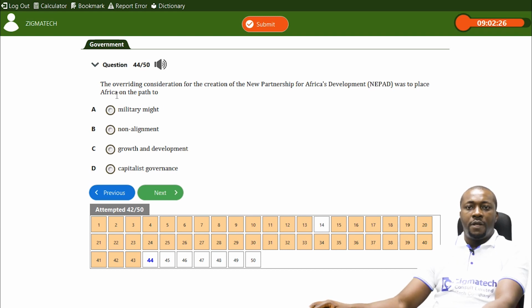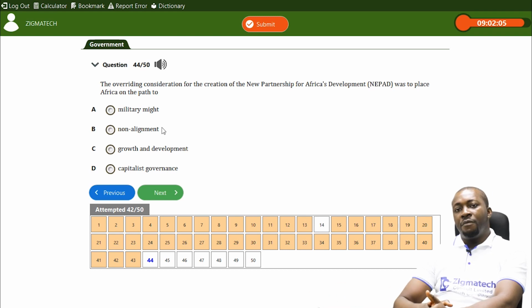Question 44: the overriding consideration for the creation of the New Partnership for African Development, NEPAD, was to place Africa on a path to, is it military might? No, it's not there for military. It's not a military organization. It's not a military program. Is it non-alignment? No, it's not dealing with non-alignment.